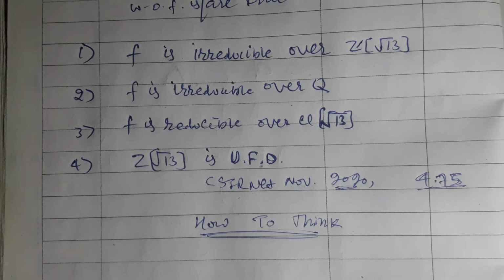There is an if and only if condition between them, and it is the same as the mod p irreducibility test.